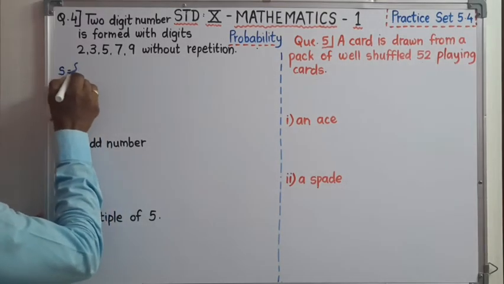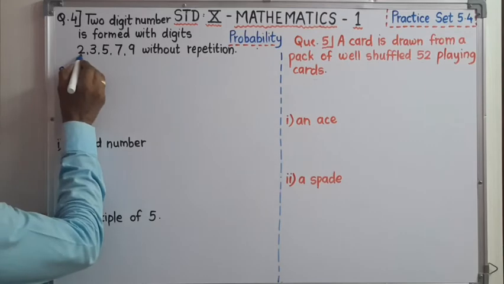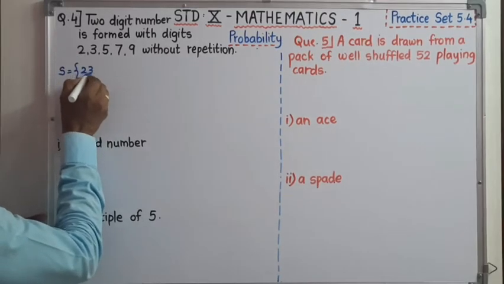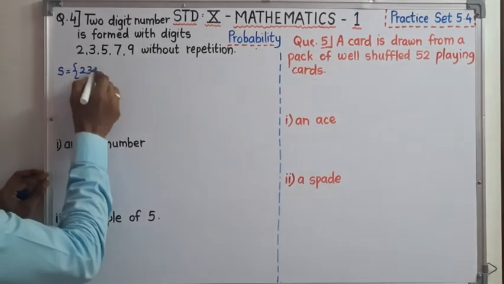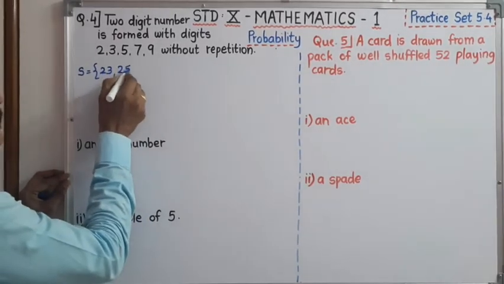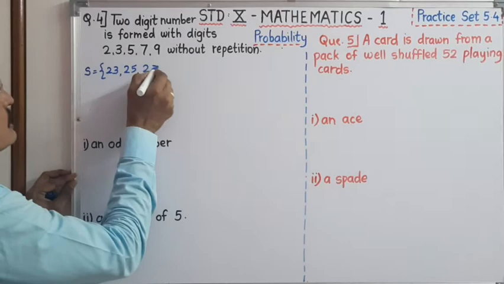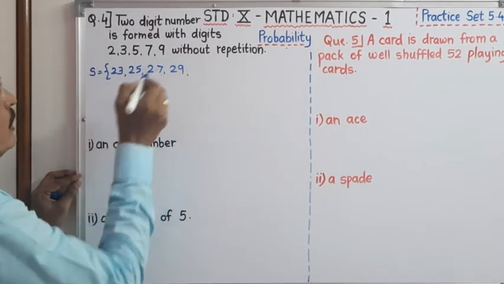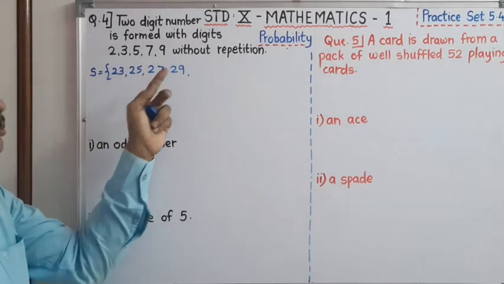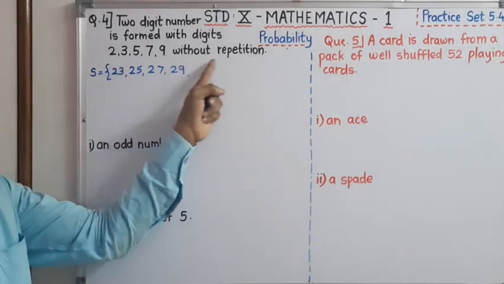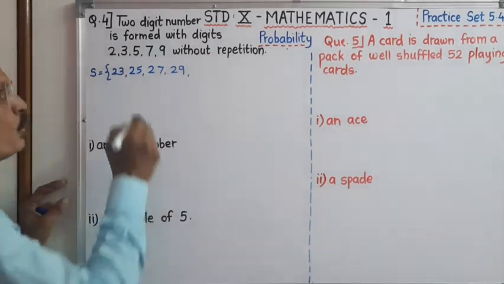S is equal to, dear students, see, 2 with 3. I have already explained how to make the 2-digit number when digits are given. This 2 with 5, 2 with 7 and 2 with 9. We can't take 2 with 2, 22. It is a 2-digit number, but the condition is without repetition. Therefore, we can't take 22.